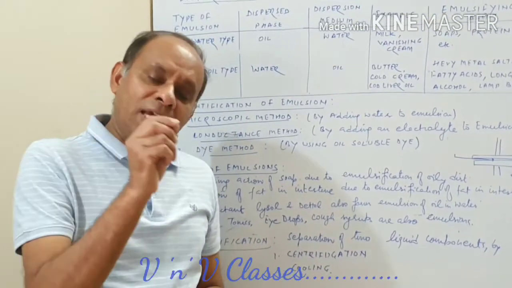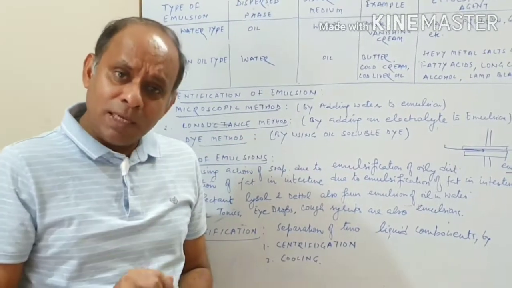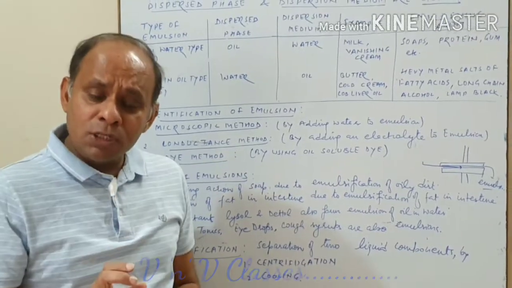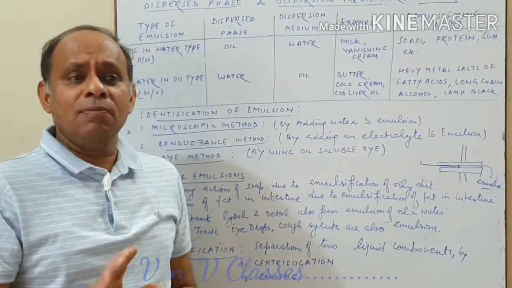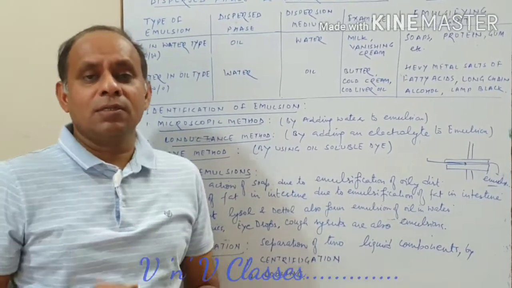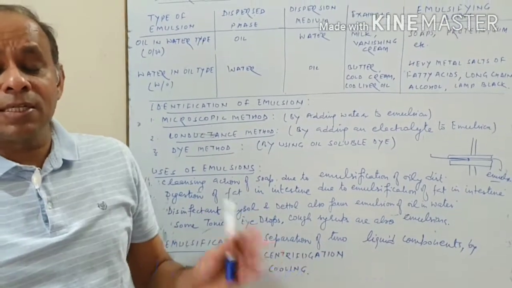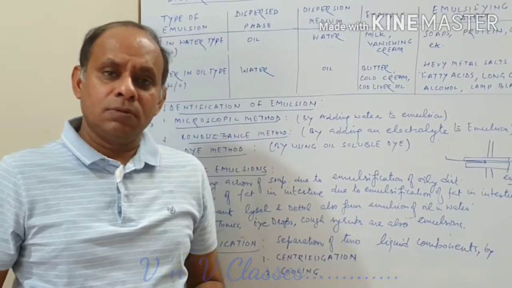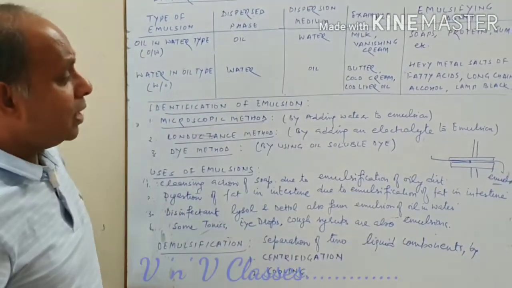We mixed two liquids and shook them vigorously and got an emulsion, but when we keep it for some time, the two liquids get separated. So what does it mean? Emulsions are not stable.